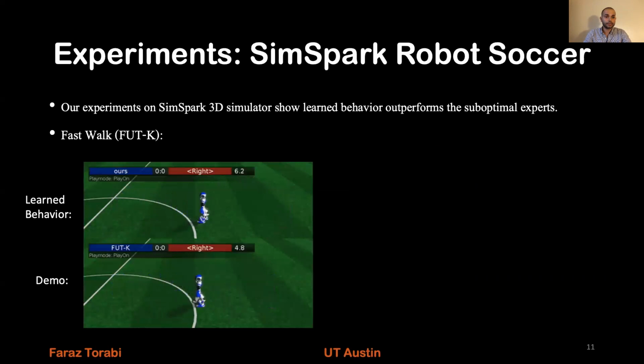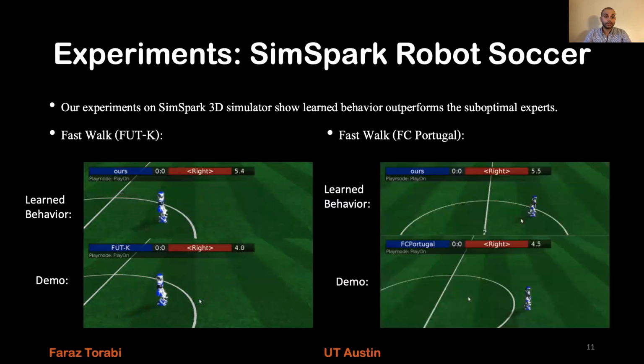The first experiment is for fast walk, and the demonstration is FUT-K. The learned behavior is shown at the top and the demonstration at the bottom. We can see here that the learned behavior is very similar to the demonstration, but it's faster. The same thing happens for FC Portugal. Again, the learned behavior is at the top and the demonstration is at the bottom. Again, the learned behavior is very similar to the demonstration, but with a faster walk.